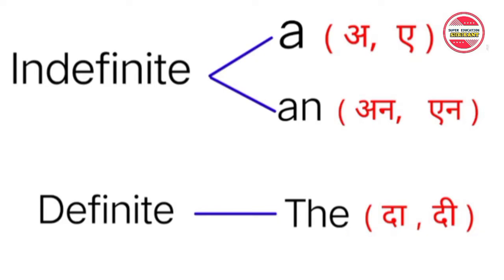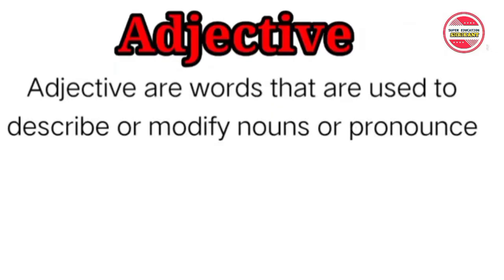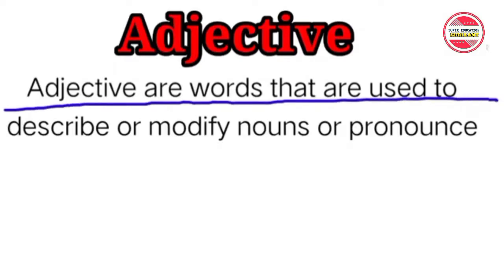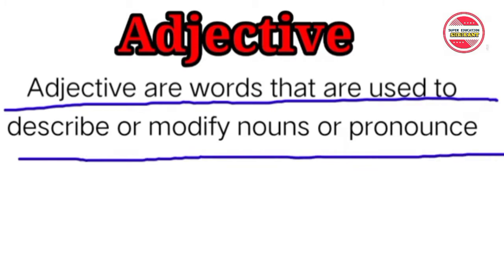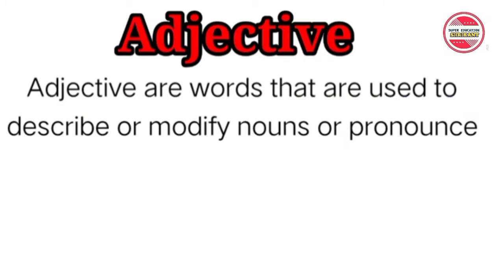Now you will remember that I mentioned in the beginning that an article is a part of adjective. But what is an adjective? Now you need to know this first, right? We have a definition. Adjectives are words that are used to describe or modify nouns or pronouns. In a simple way, an adjective is a word which is used before a noun or pronoun, right? Adjectives tell about the quality, quantity, number or order of the noun that it describes.